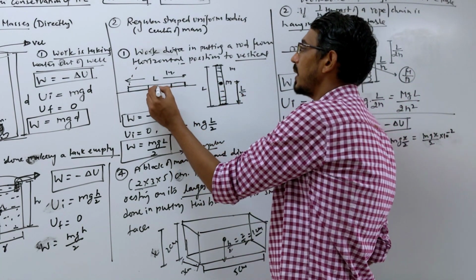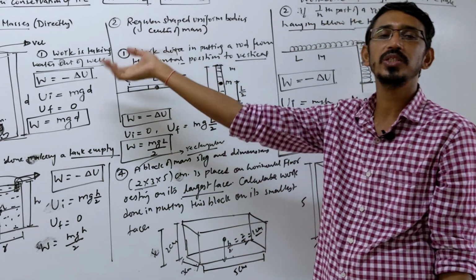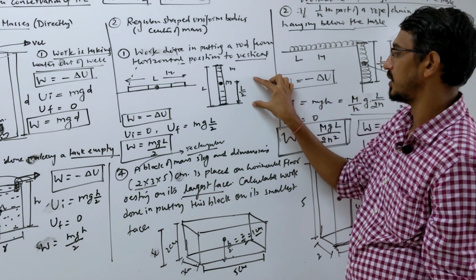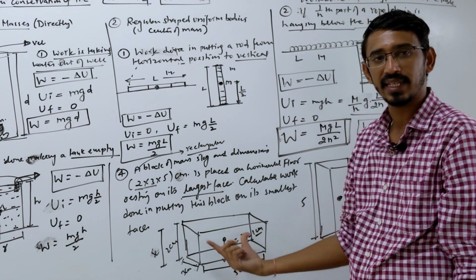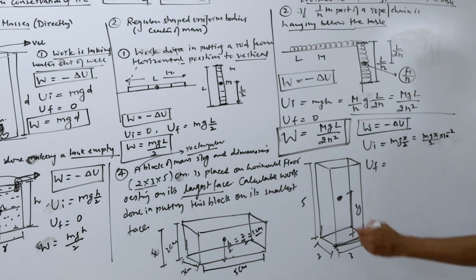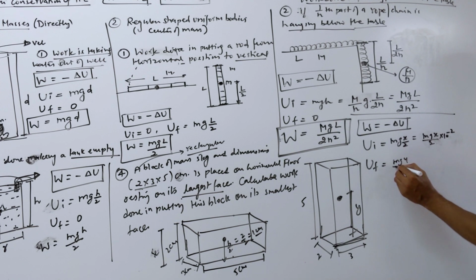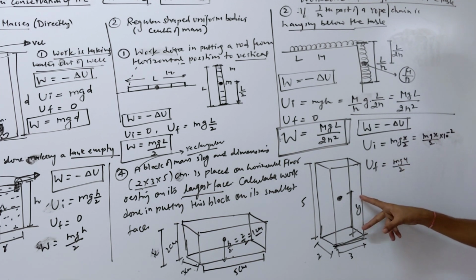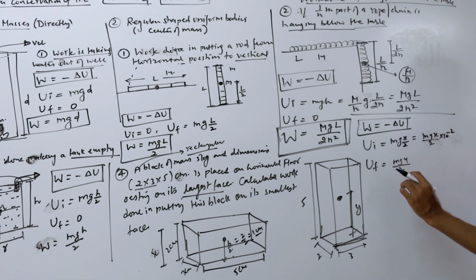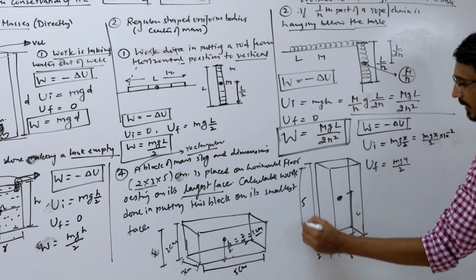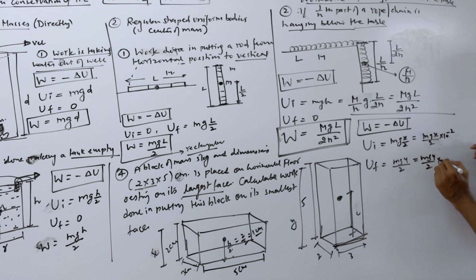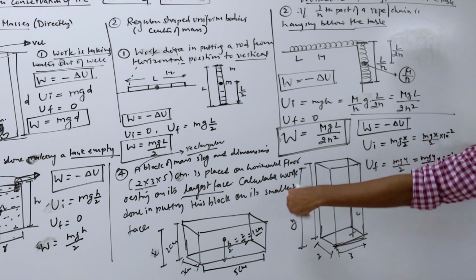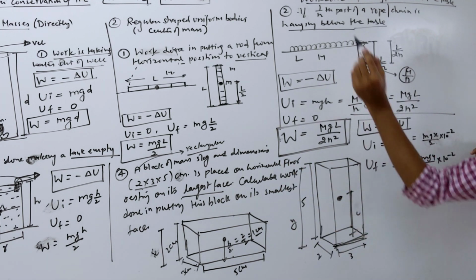Initially the center of mass was placed here on the ground itself. So the initial potential is 0, finally rising by that much height. But here initially it was not on the ground, it was at some height, because it has height and thickness and everything, right? Okay, so final will be again mg y by 2. Okay, sorry, y we are calling the total height. So that becomes y by 2. So no problem, mg y by 2, again 10 power minus 2, because this height is in centimeters.